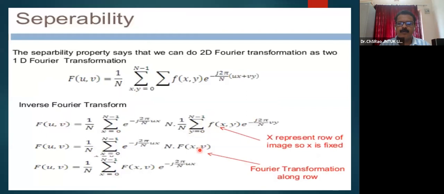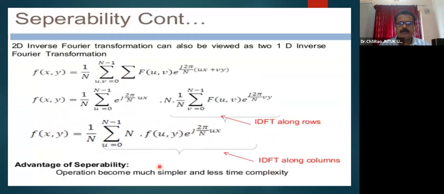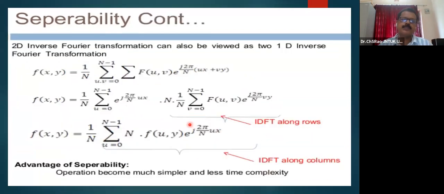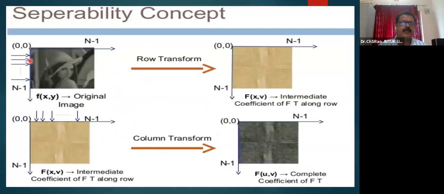The Fourier transformation along rows is computed, and after that, by fitting it here, we can get back the row-wise transformation and the column-wise transformation. Similarly, the inverse transformation may be computed: the IDFT along rows and the inverse DFT along columns. The basic advantage of the separability property offered by the DFT is that it is much simpler and less time complex. Row-wise transformation, then column-wise transformation, and the inverse transformation make computing the transform easy, because the separability property is offered.